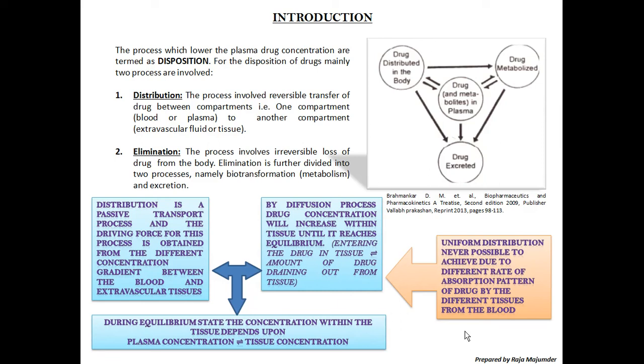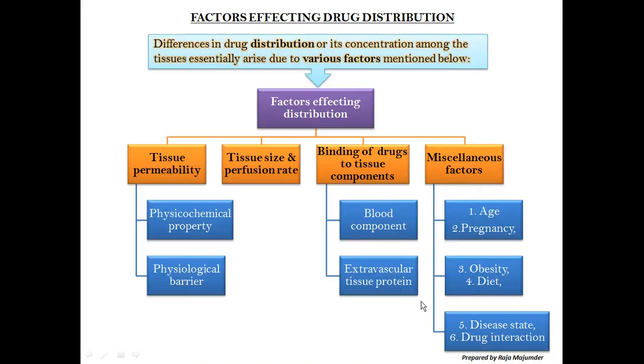But by the presence of the unchanged form in the plasma concentration of the drug, we can say that that much amount is able to enter into the tissue. So that's why the equilibrium within the tissue depends upon plasma concentration, which is equal to tissue concentration. So here is again the concern. If everything goes smoothly, then the outcome will be smooth.